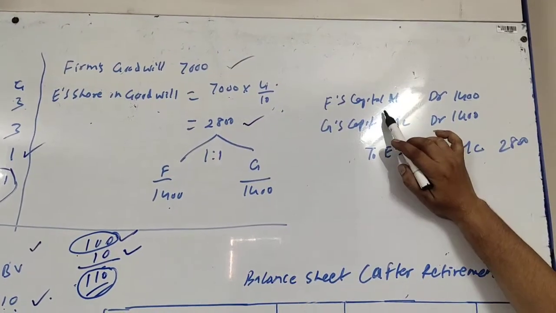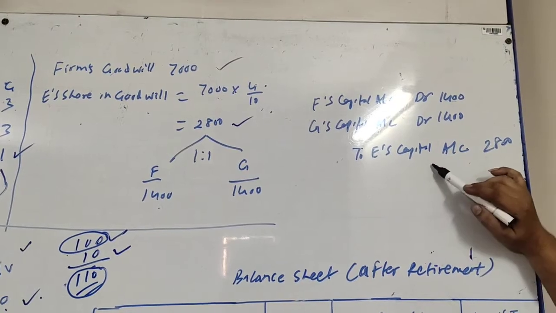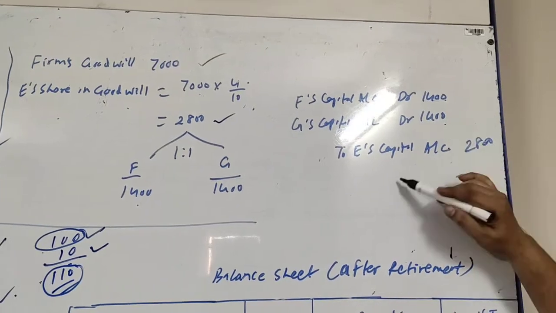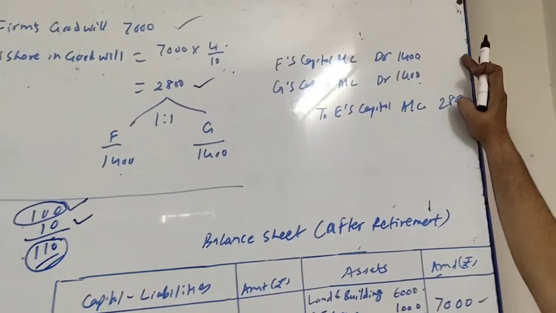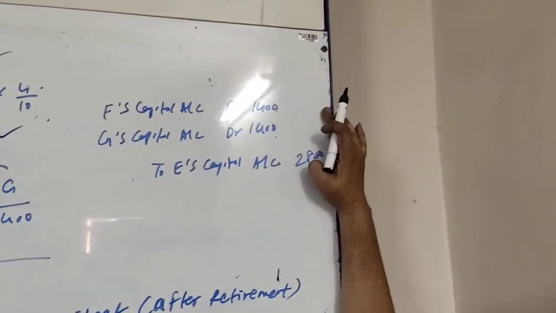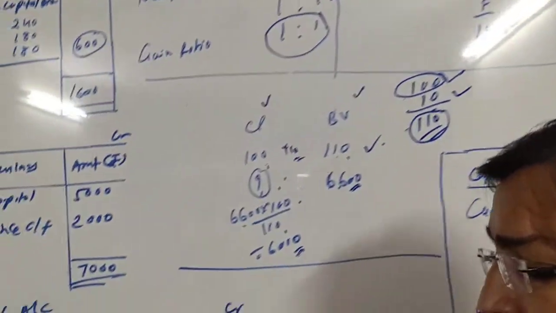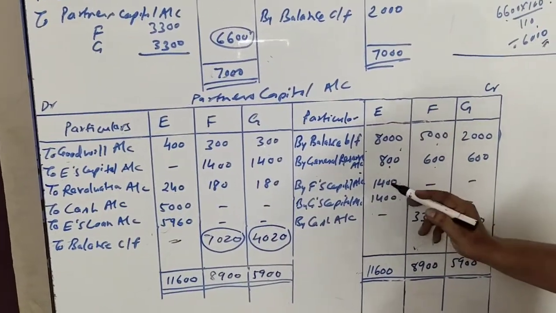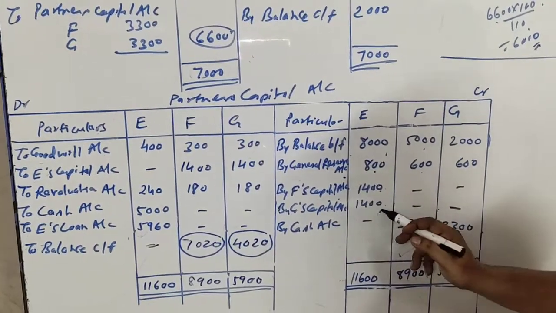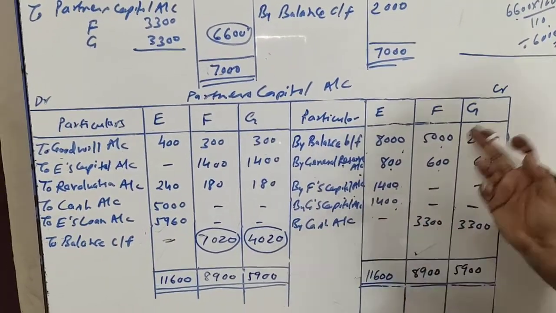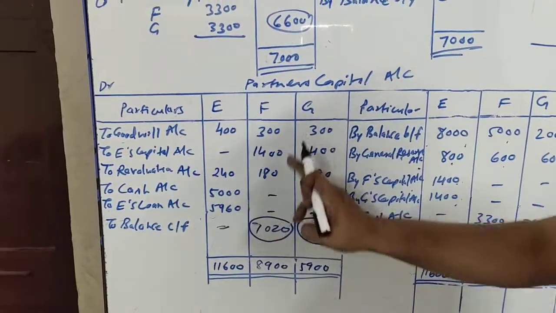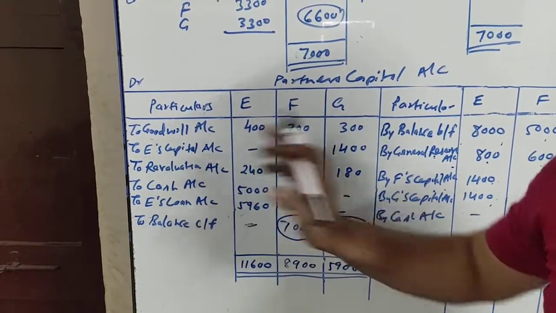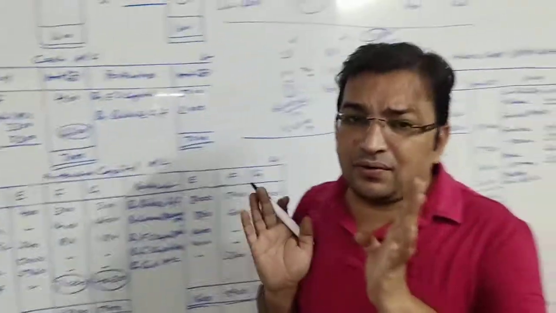So our entry will be F's capital account debit, G's capital account debit, to E's capital account. F's capital account debit 1,400, G's capital account debit 1,400, to E's capital account 2,800. So this will be the journal entry for goodwill. Let us do the posting of the same. So here E's account is to be credited by 2,800, and I write 1,400 F's capital account, another 1,400 G's capital account. Now at the debit side of F's capital 1,400, G's capital 1,400, and in the particulars column we will write to E's capital account. So this is all about goodwill.